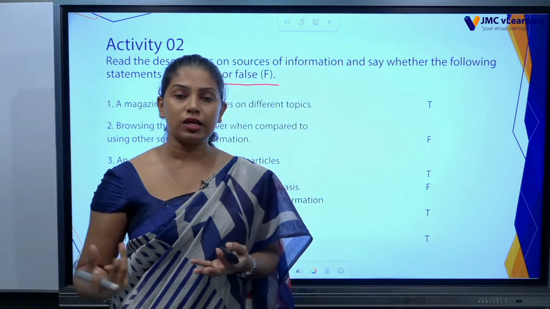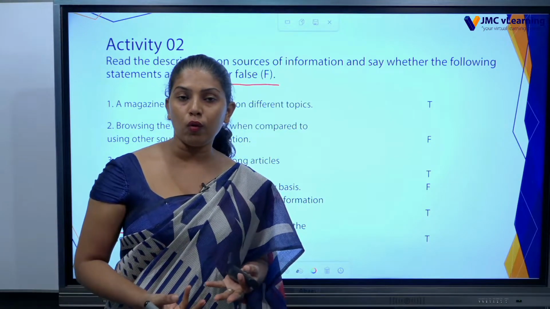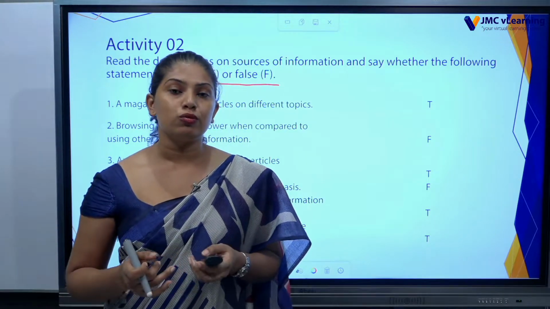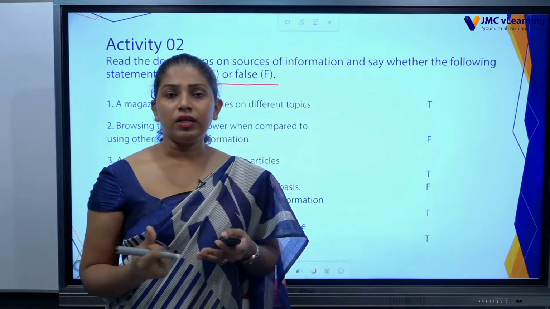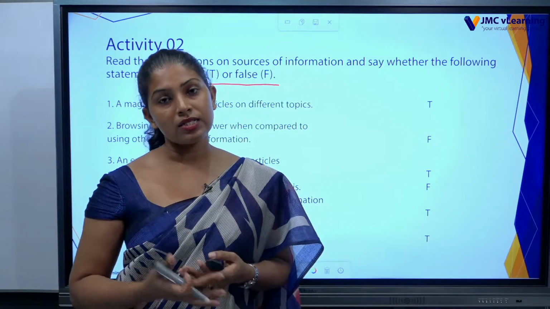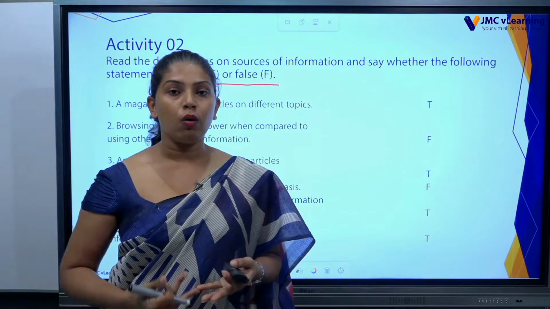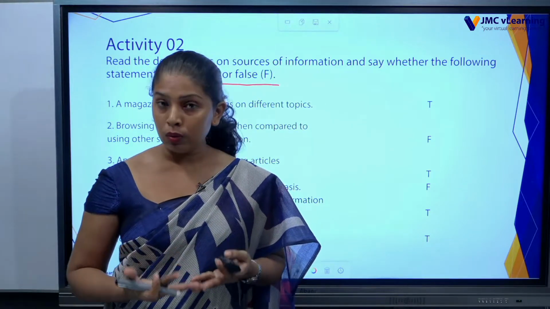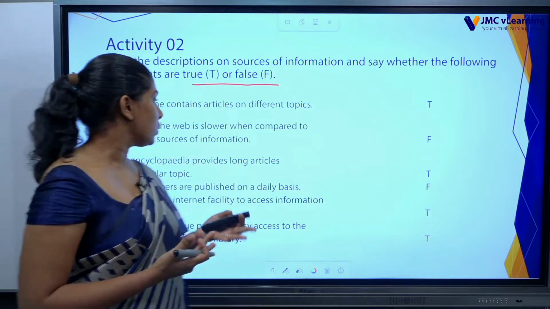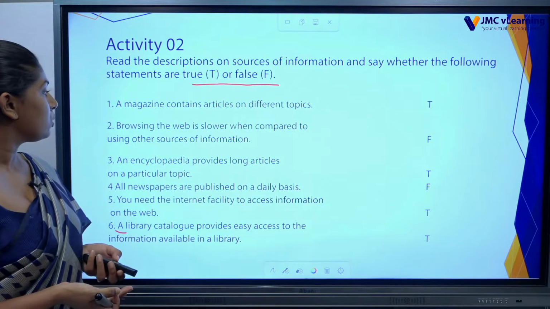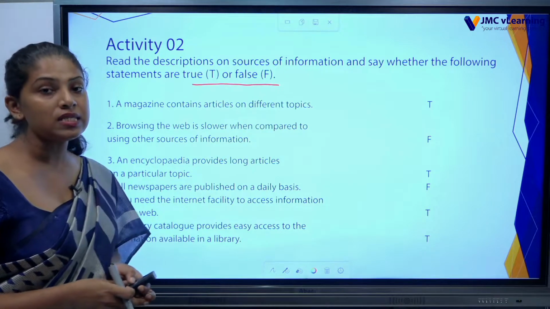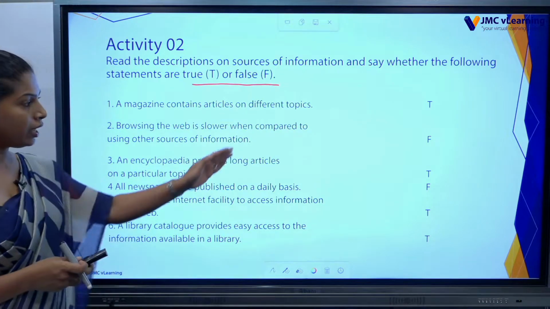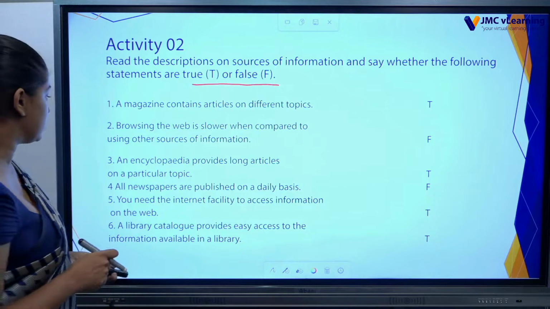You can just take your computer or your phone and go through Google or any other search browser, and within a second you can find any details, rather than searching something in a book. So here, browsing the web is slower when compared to other sources of information. That part is incorrect. So we have to write F there, saying it is false.